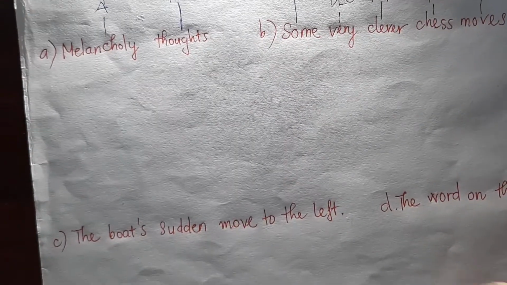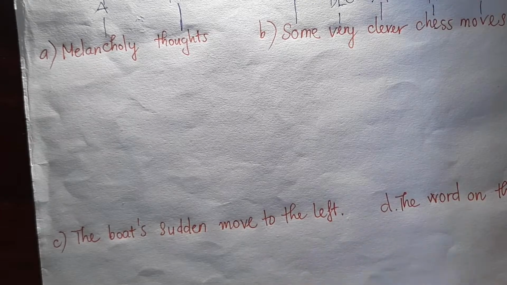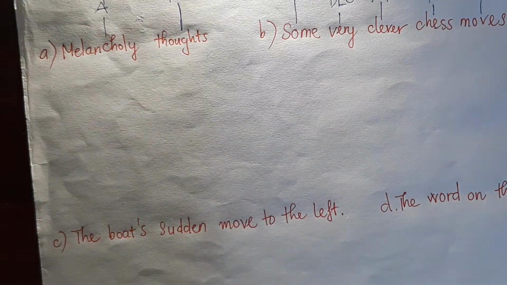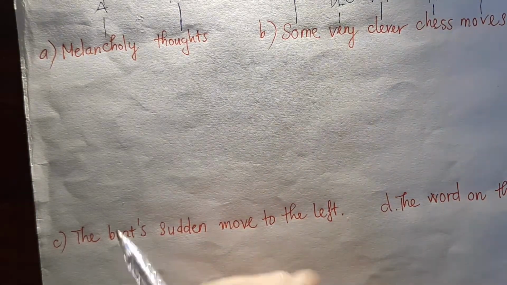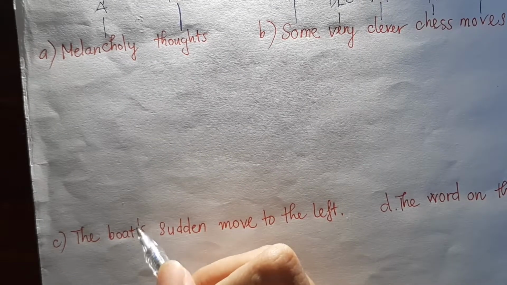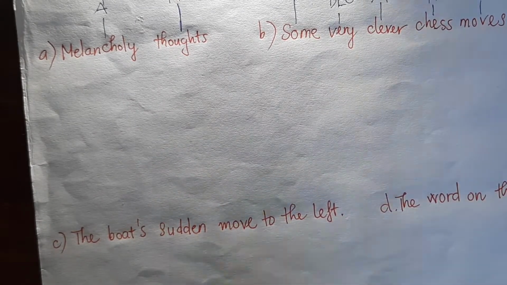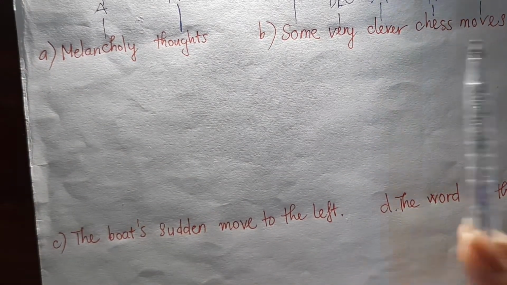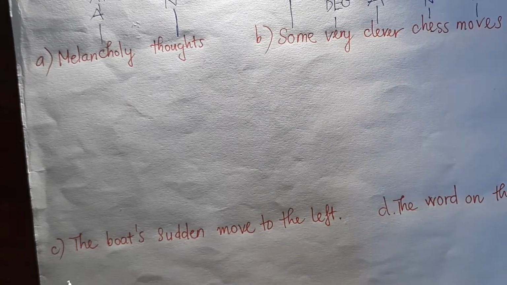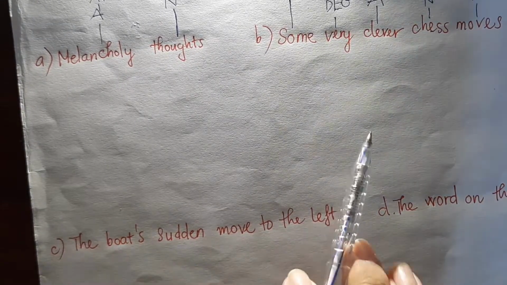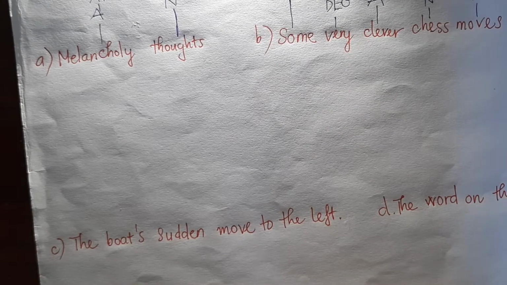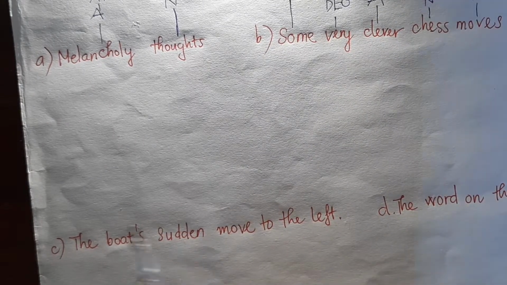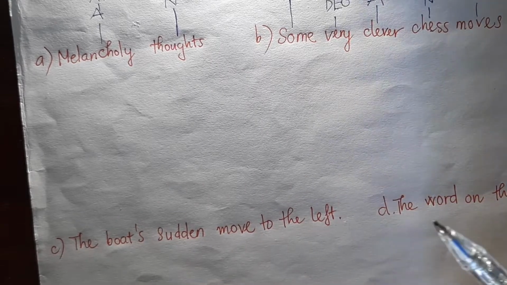Now we move to example C. The poet's subtle move to the left. Example C is quite a little bit more difficult than the others because you have to pay attention to this. We call this possessive. In this chapter, we focus on noun phrase, so actually it will have two sides, one determiner and one nominal. I strongly recommend you should draw the determiner first, because it's quite easier to draw.